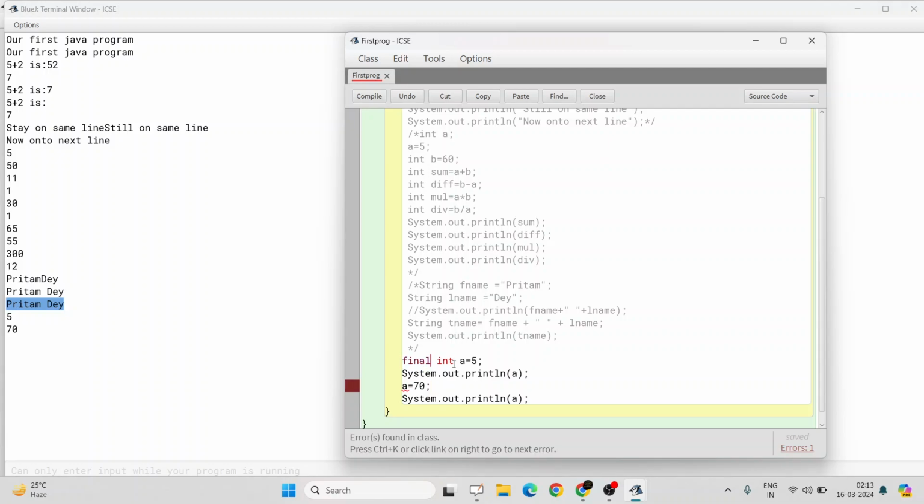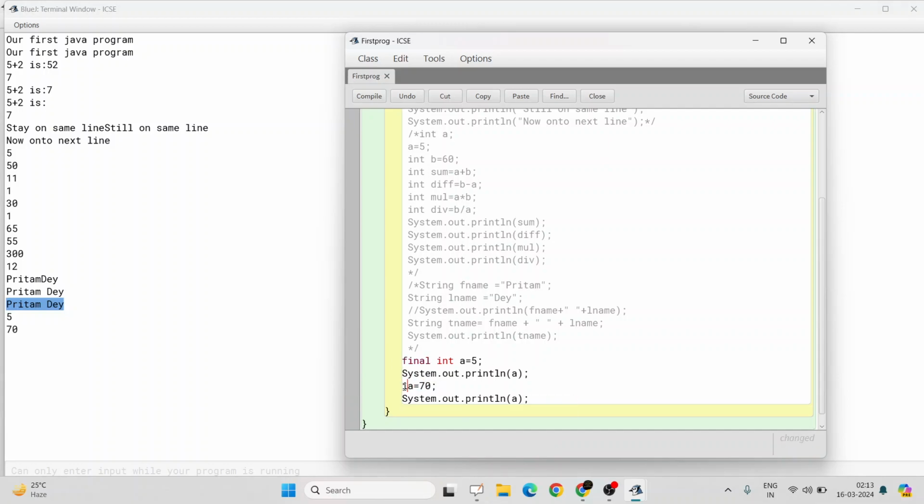What does final mean? Final means once the value of the variable is given, the value will not change throughout the program. Once it is written, it will stay the same throughout the program. But if you had not written this final keyword, then you could have changed the value of the variable a to 70. There won't be any error, which we have already done previously. But since you are putting final int a equal to 5, you cannot change the value to 70.